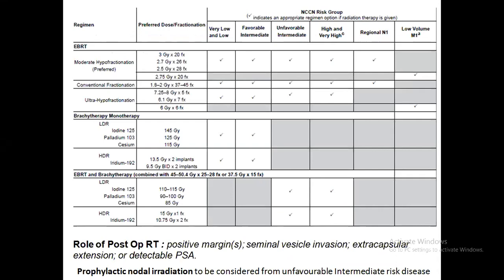A few dose schedules regarding radiotherapy. When it is a low volume metastatic cancer, only hypofractionated radiotherapy should be used. Post-op radiotherapy is used when there is a positive margin, seminal vesicle involvement, extracapsular extension, or detectable PSA. Prophylactic nodal radiation is to be considered from the unfavorable intermediate group of patients.